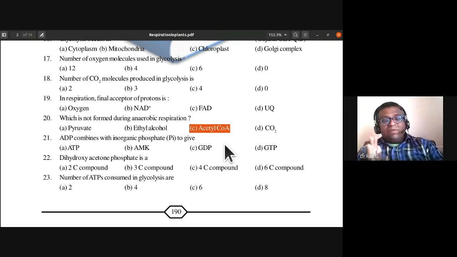Pyruvic acid is converted to acetyl coenzyme A by the process called oxidative decarboxylation. So acetyl coenzyme A is formed only in aerobic respiration, not in anaerobic respiration.